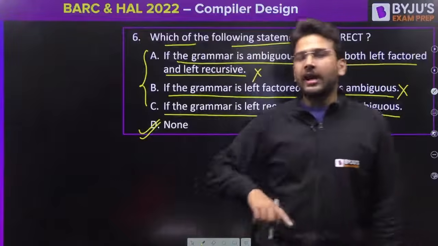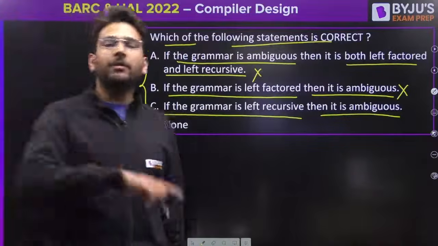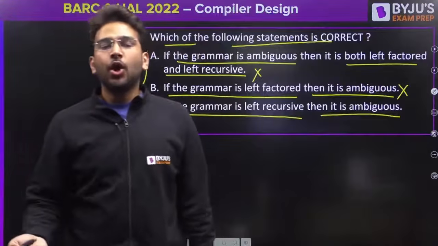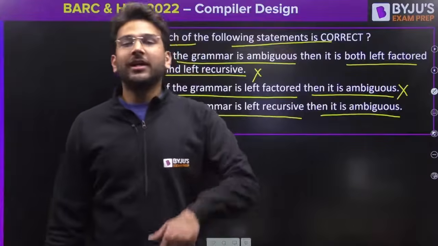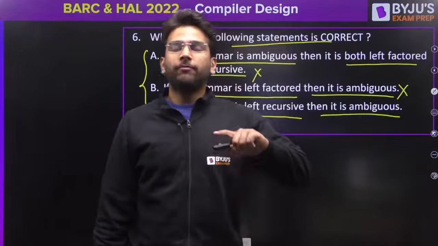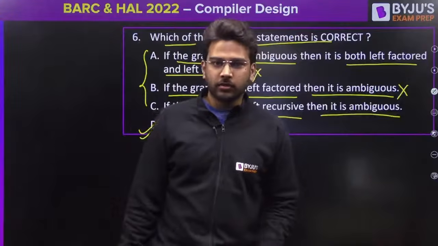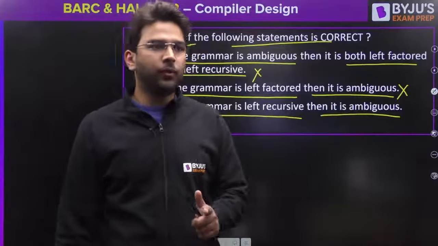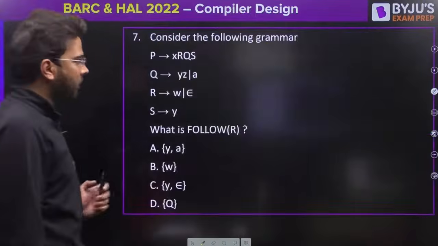If you eliminate ambiguity, still it can be left recursive, still it can be non-left factored. If you eliminate left recursion, still it can be ambiguous, still it can be non-left factored. If you perform left factoring, still it can be ambiguous, still it can be left recursive. Got the point, all of you? Let's proceed to the next question now.